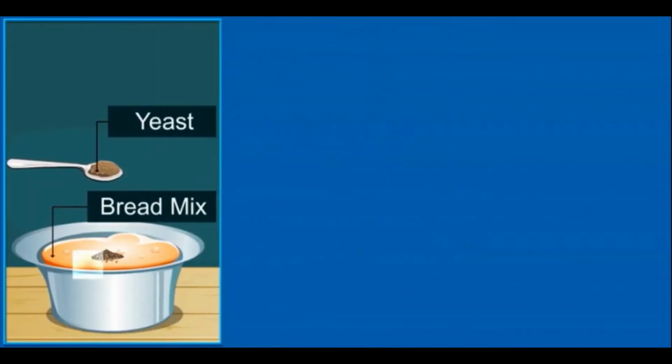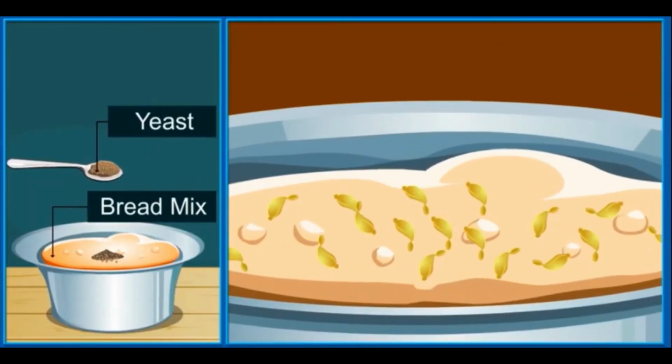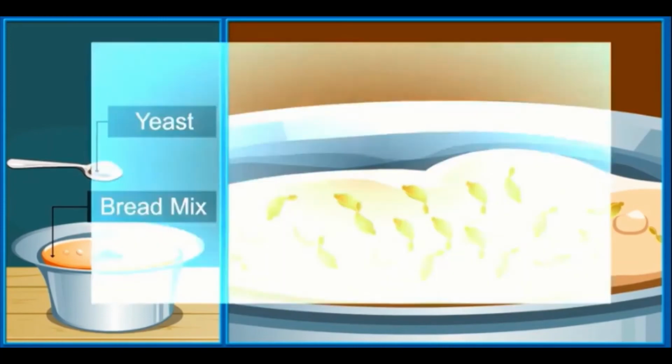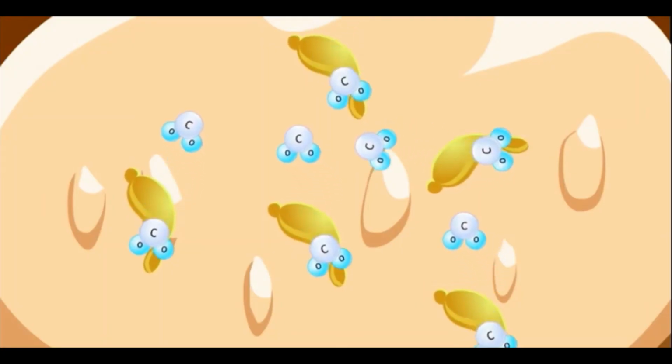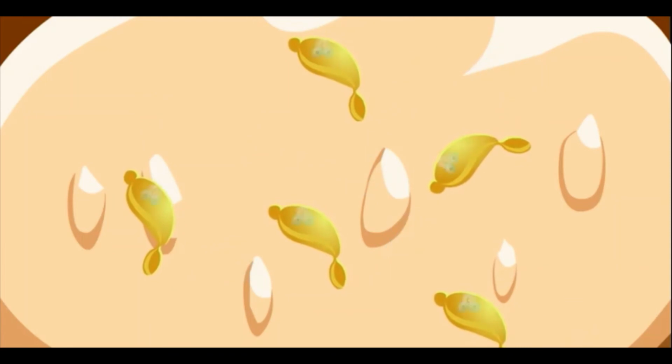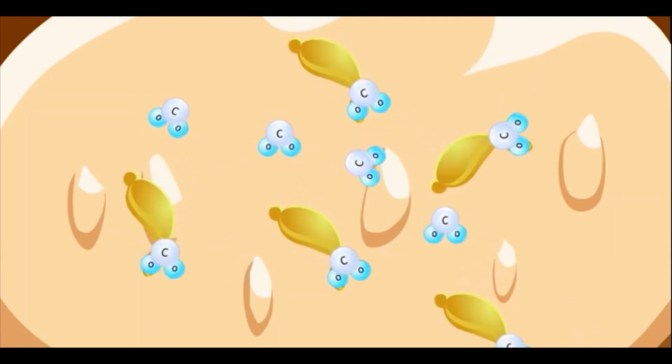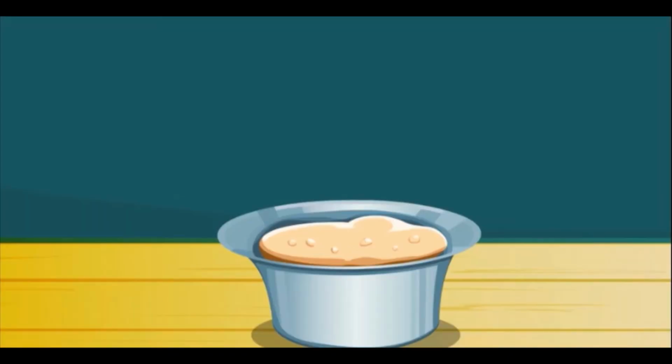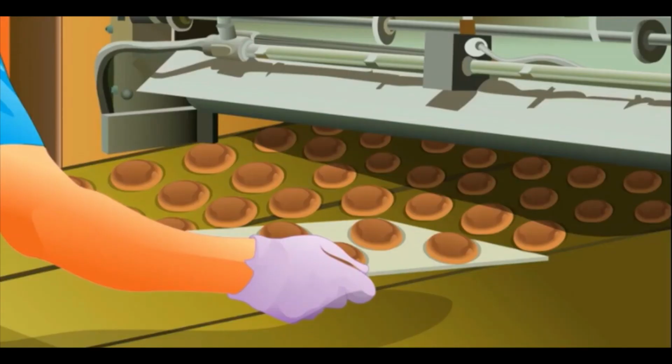Similarly, yeast is also added to cake and bread mix. In the dough, yeast reproduces rapidly and during respiration produces carbon dioxide. Bubbles of the gas fill the dough and increase its volume.